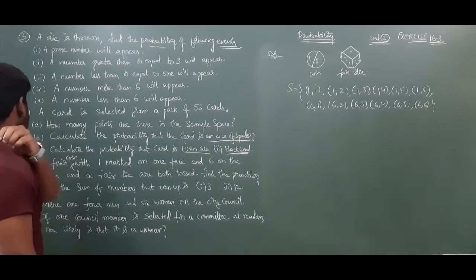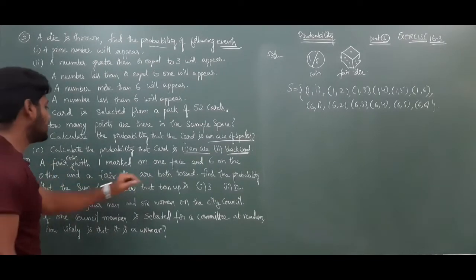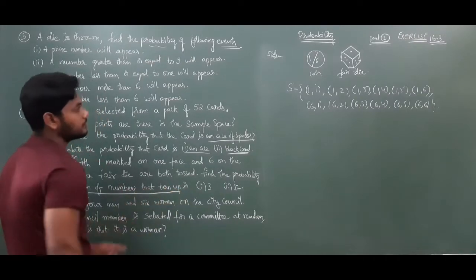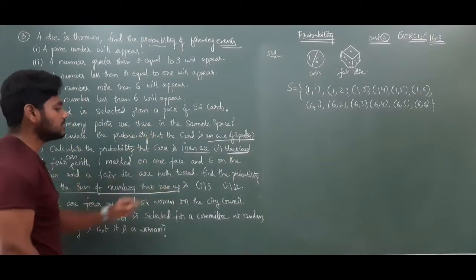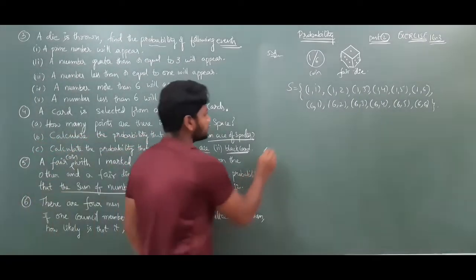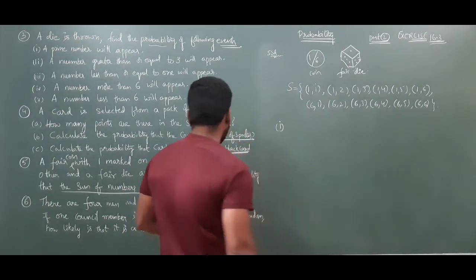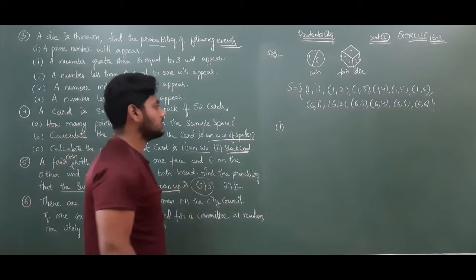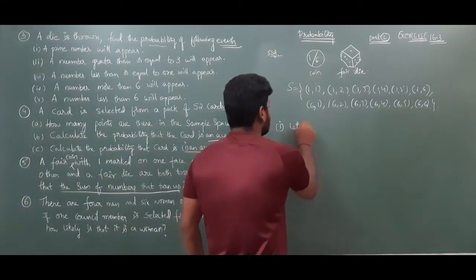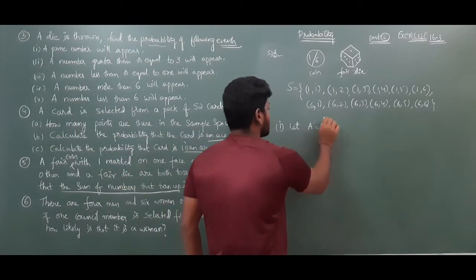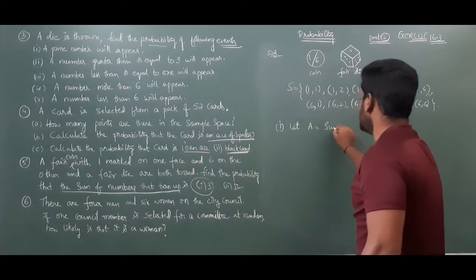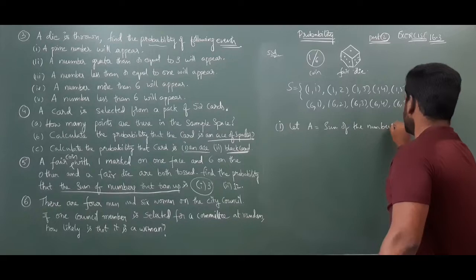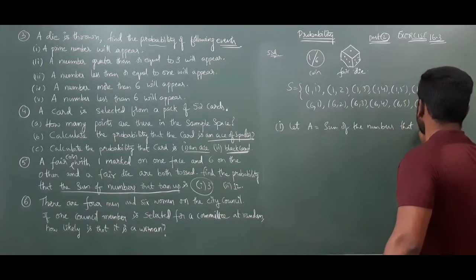Now what is the question? Find the probability that the sum of numbers that turn up is 3. First one. What is the probability that the sum of the numbers that turn up is 3? Let A be the event that the sum of the numbers that turn up is 3.